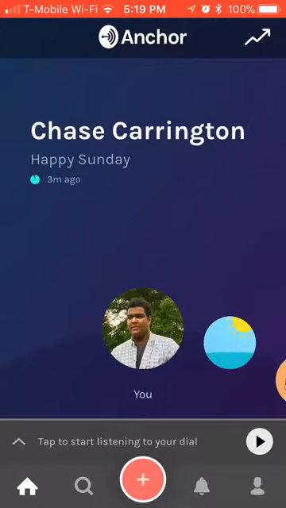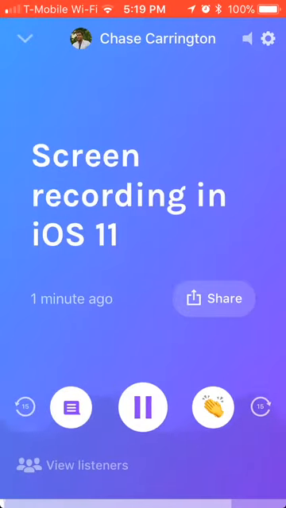Anchor. It is the future of both podcasting and radio, all in one app. So it kind of mixes some different things. So let me just put you through an Anchor broadcast as one of my own. So see, that's my Anchor broadcast.